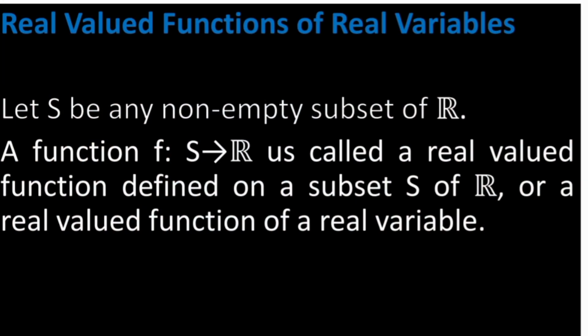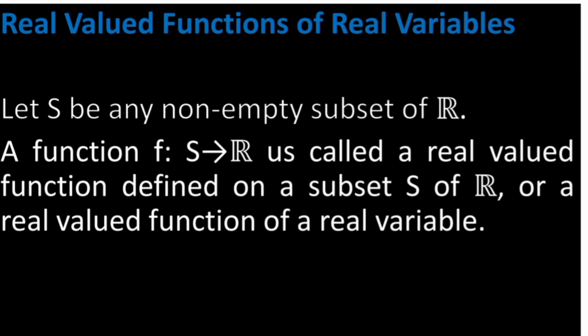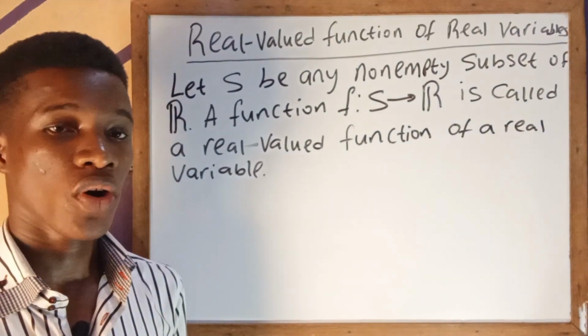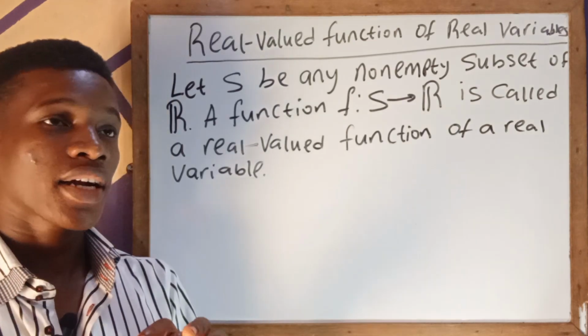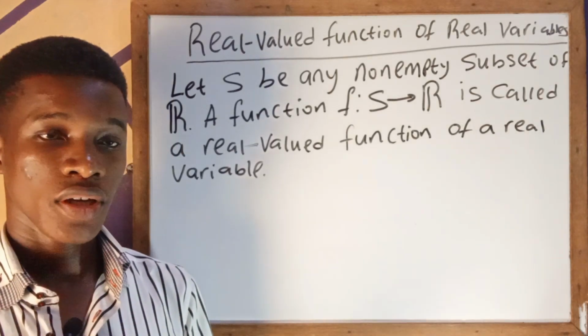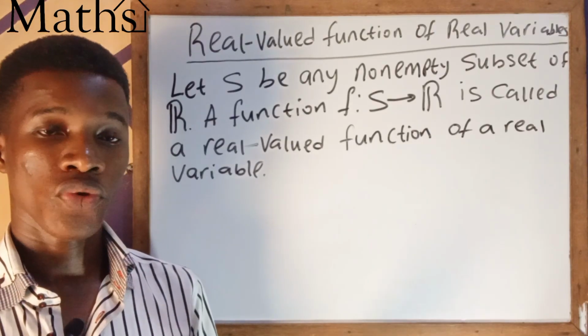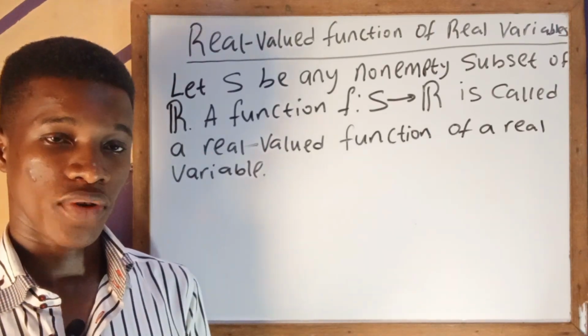Say let S be any non-empty subset of R. A function mapping from S to R is called a real valued function defined on a subset S of R, or a real valued function of a real variable. So this is basically what a real valued function of a real variable means. There are countless real valued functions of a real variable, but in this course we are going to be looking at a few of the most important ones.